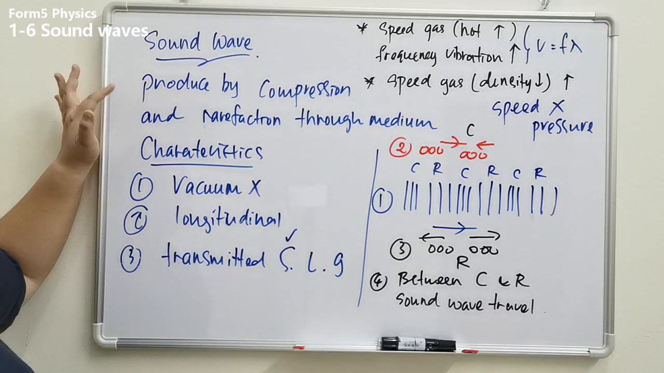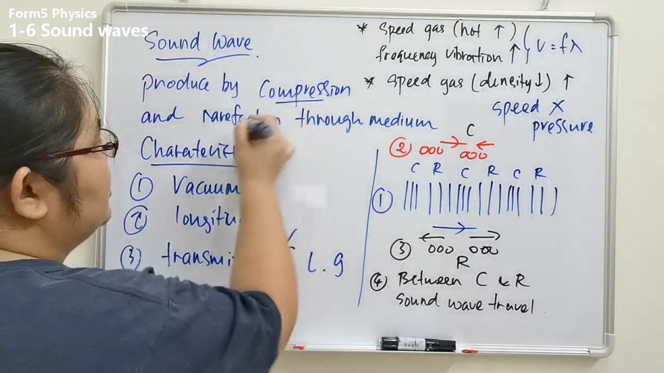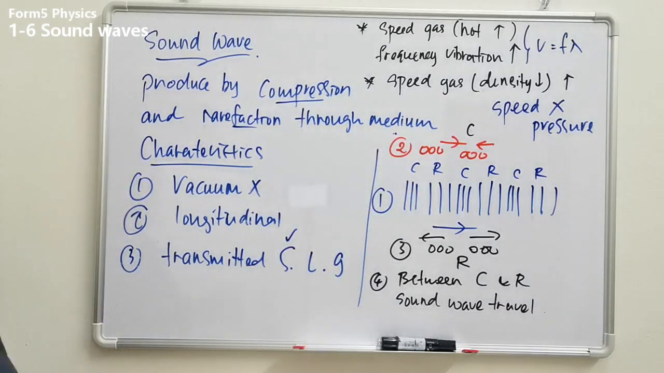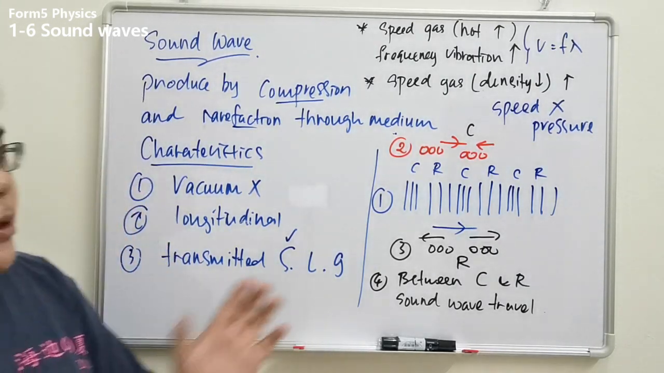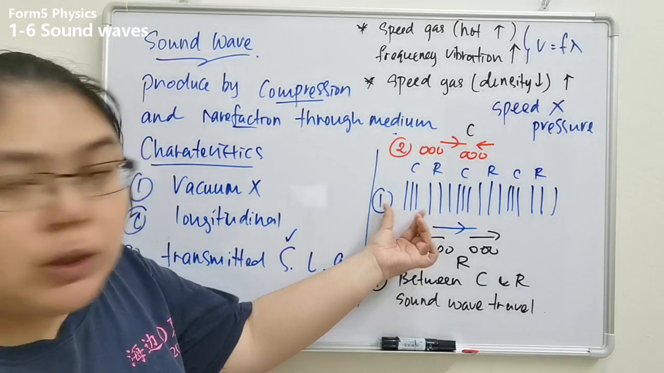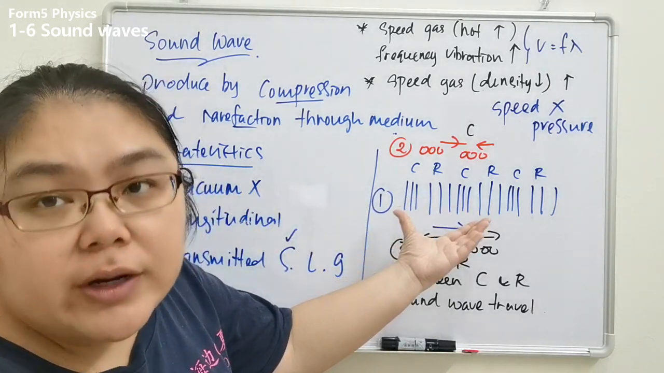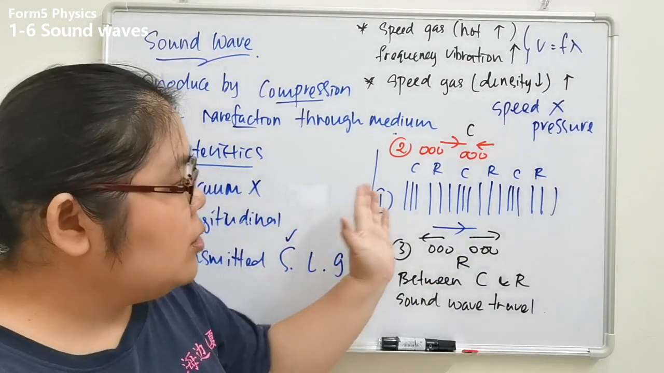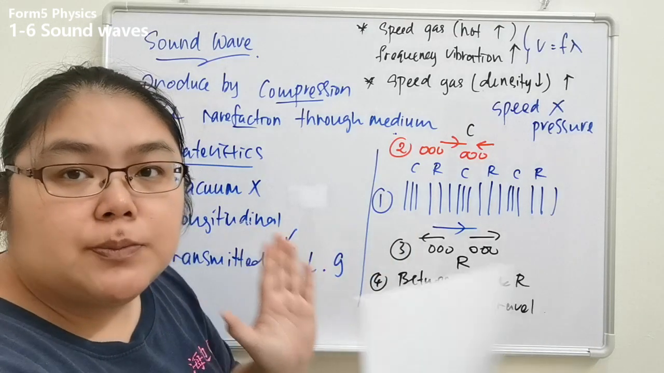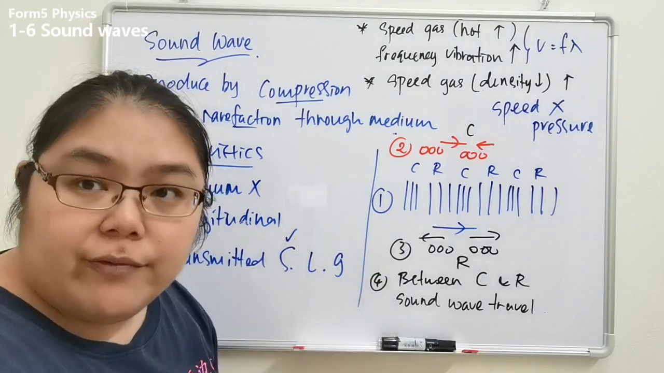Sound wave is produced by the compression, okay, and also rarefaction. They must go through the medium. Remember what's a compression, what's a rarefaction? Compression is when the molecules move closer. When the molecules move further apart, we call it rarefaction. If you want to produce the sound wave, compression and rarefaction must happen continuously. After that, the sound wave can travel.